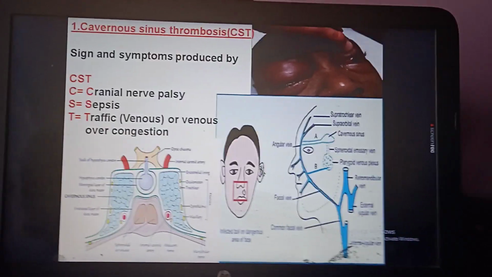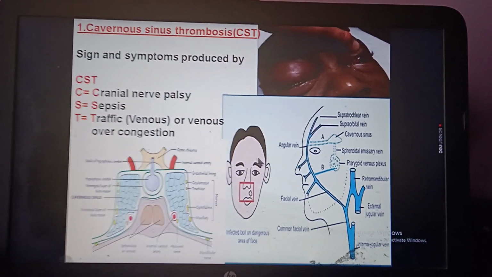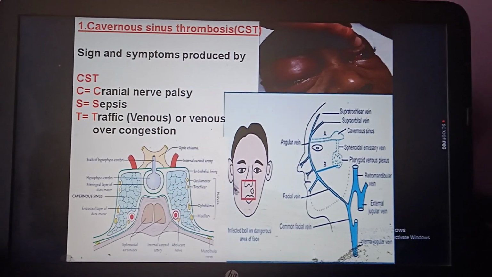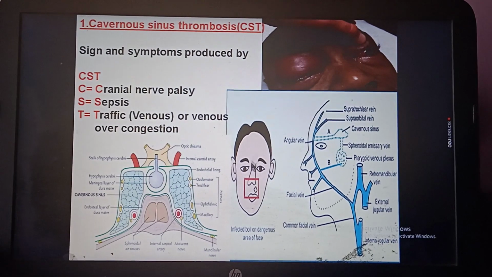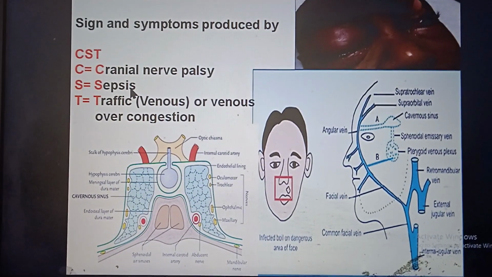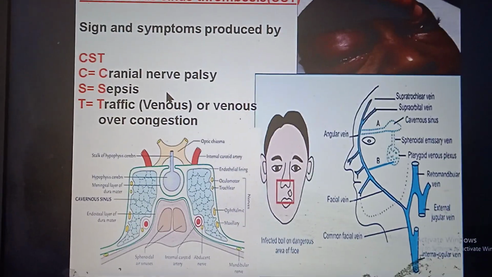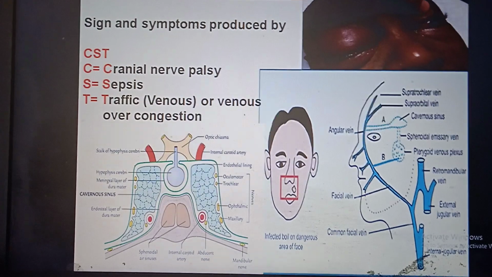And due to the involvement of the 5A and 5B, there will be severe pain and tingling over the area of the ophthalmic and the maxillary. And sepsis, that is fever, tachycardia, tachypnea, oliguria, thready pulse, all these features will be present.